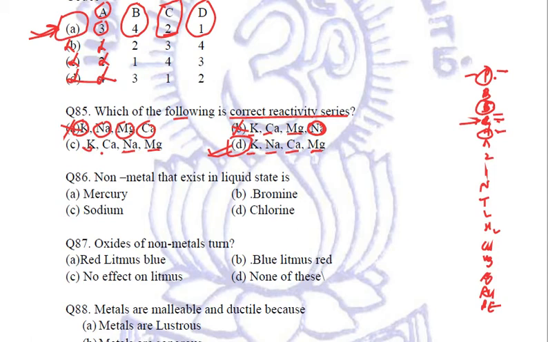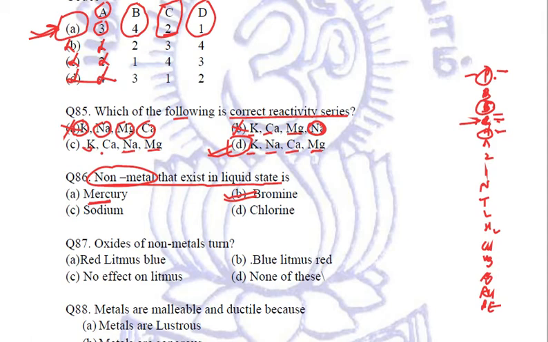So do not try to attempt it in your head. Please write down or recall the reactivity series. There is a very small difference between such choices. We need to be very careful while attempting such types of questions, right? Next, the 86th question says: non-metal that exists in liquid state. Simple, it is bromine. We know that it is the only non-metal existing in liquid state. Mercury is the only metal. So when he is asking about a non-metal, our simple choice is bromine.